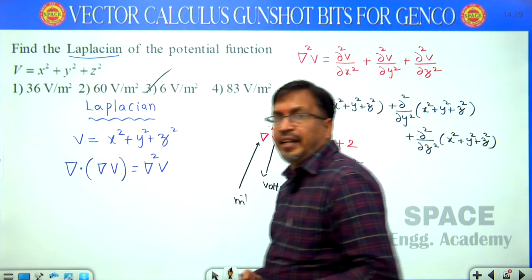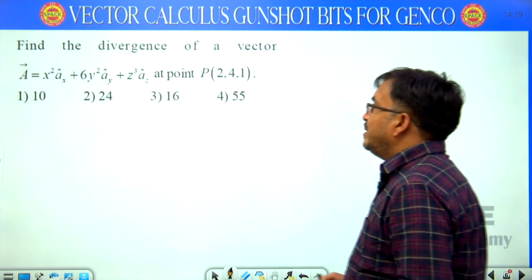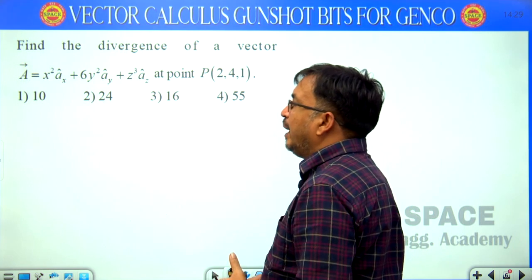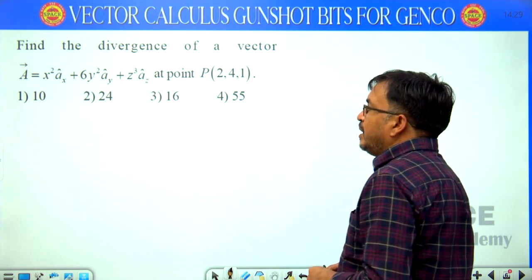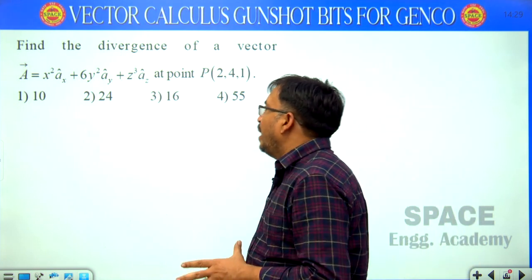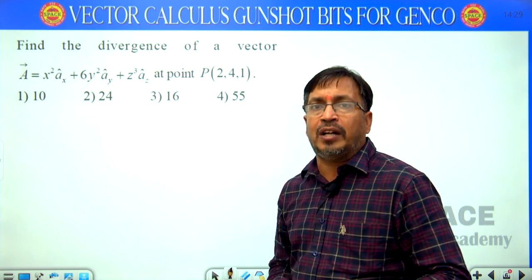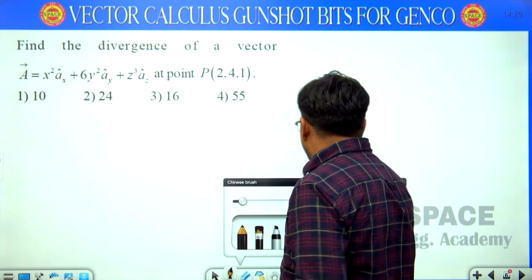Next we are discussing one more question. Find the divergence of a vector A equal to x square ax cap plus 6y square ay cap plus z cube az cap at the point 2, 4, 1. See here students, what is the input?